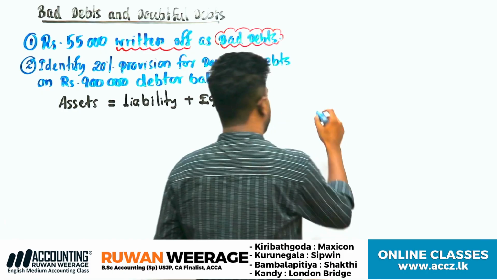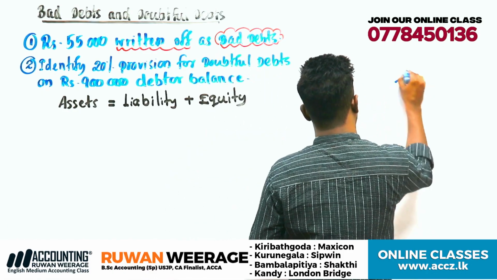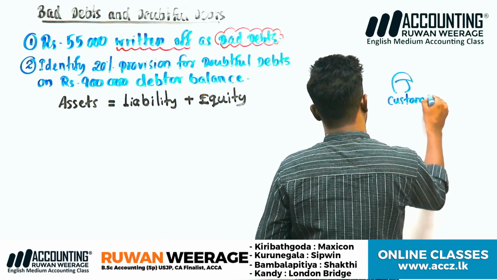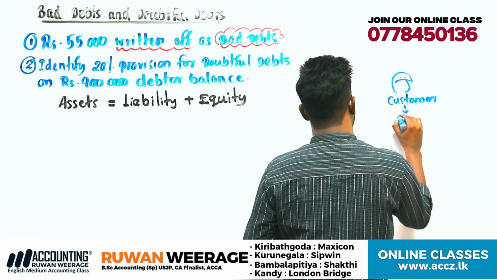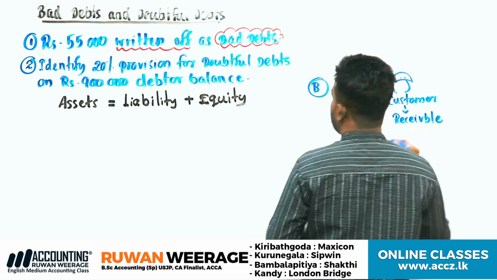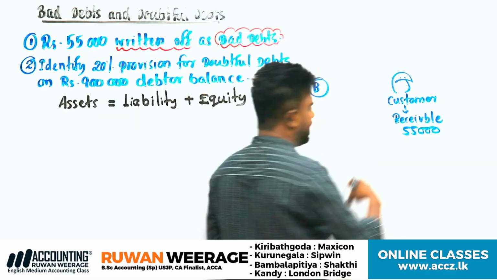So let's think, this is the business, and here's the customer. Let's think from the customer, there's a receivable balance, around 55,000. 55,000 should be receivable.